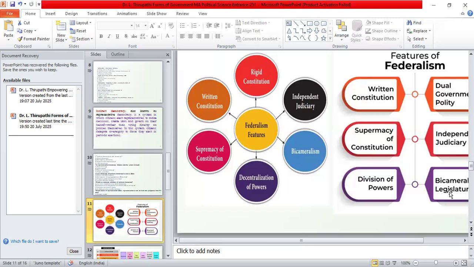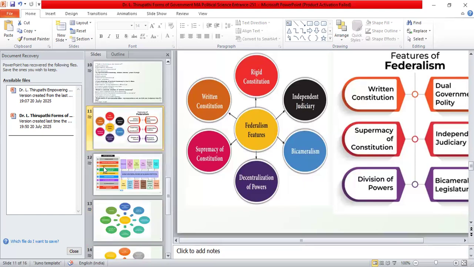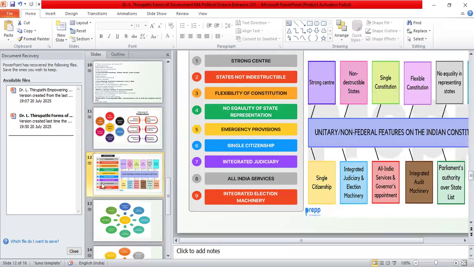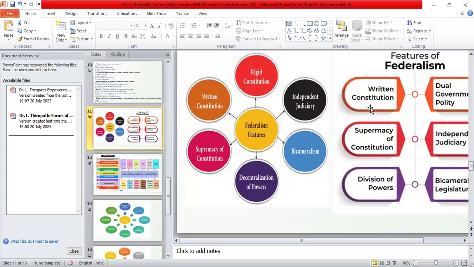In a similar way, some of the states have two chambers at the state level. For example, in Telangana, we have the legislative assembly and legislative council. This is called two-tier bicameralism at the state level. Okay, these are some of the features of the federal form of government.